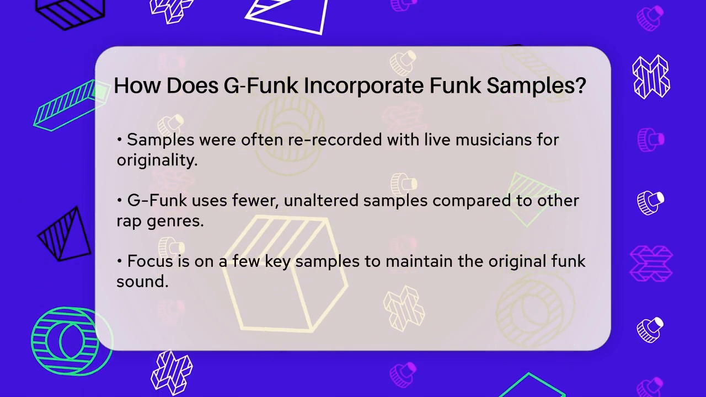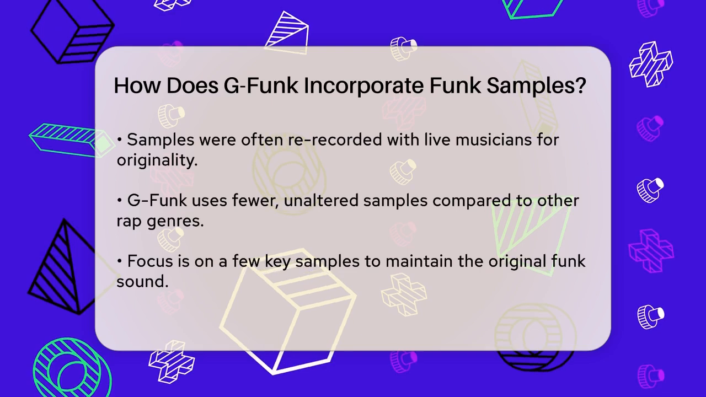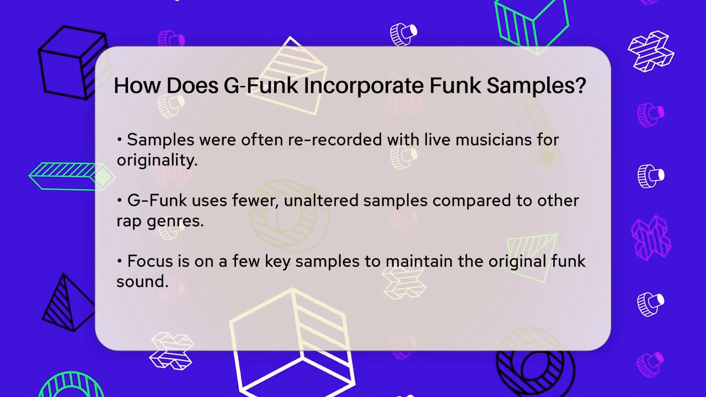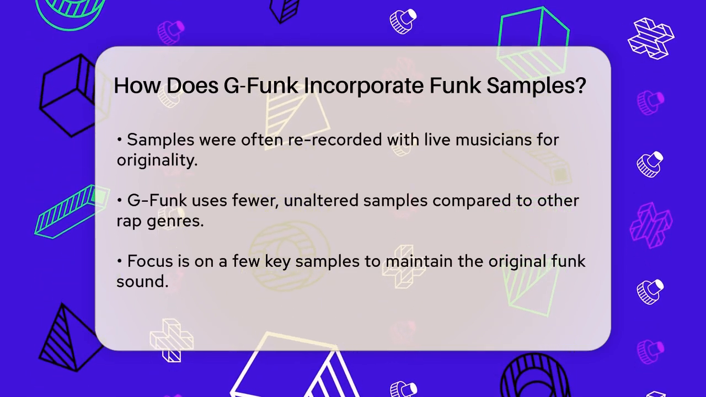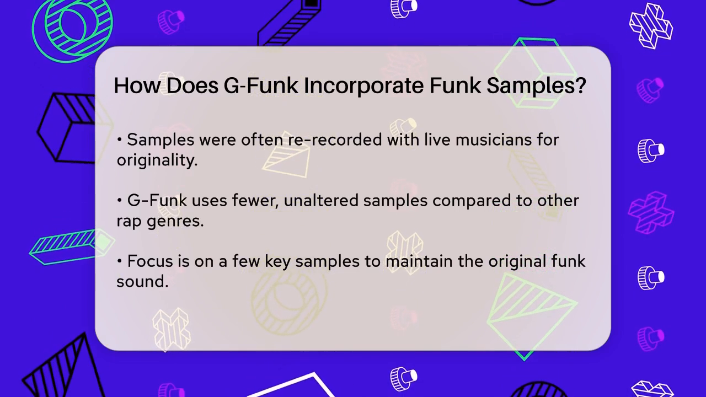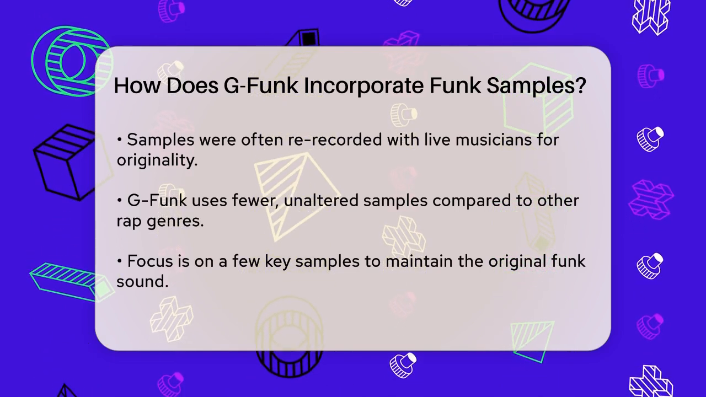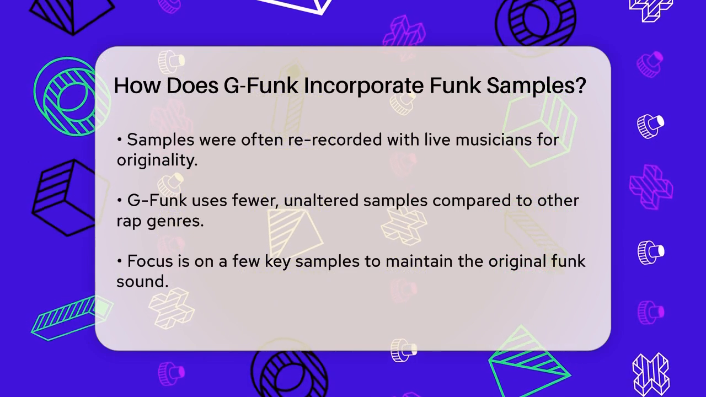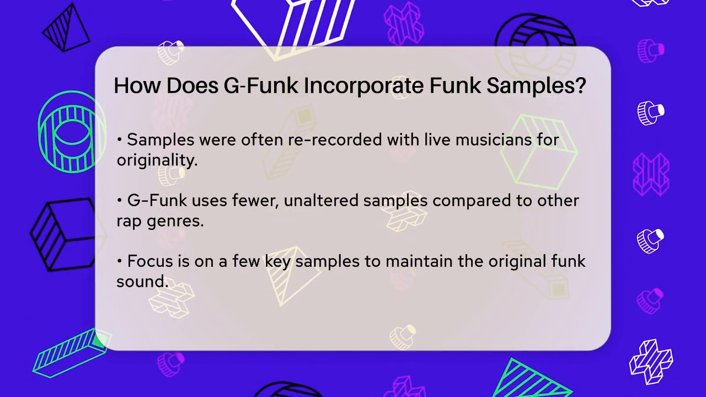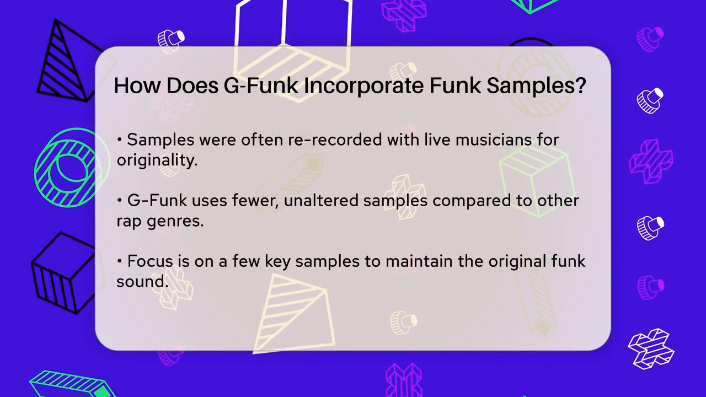G-Funk producers would typically use fewer, unaltered samples per song compared to other rap acts. Instead of layering multiple samples, they would focus on a few key samples and build the track around them. This minimalistic approach helped maintain the integrity of the original funk sound while still making it sound contemporary.